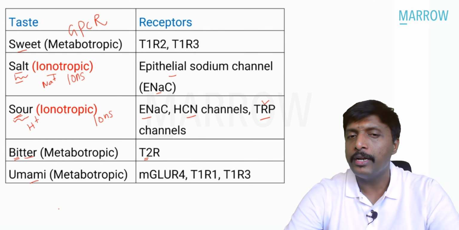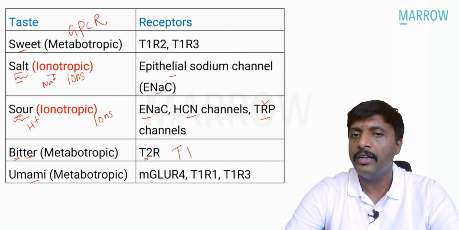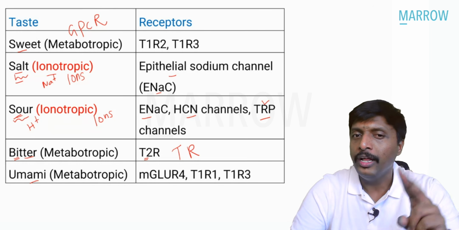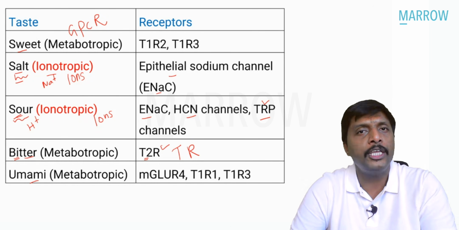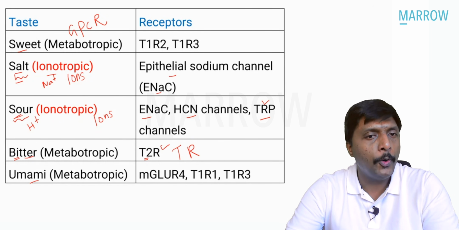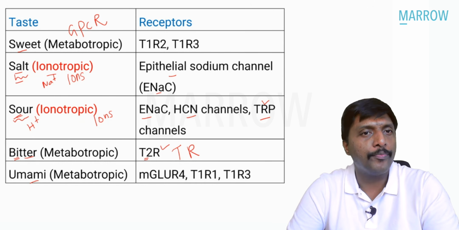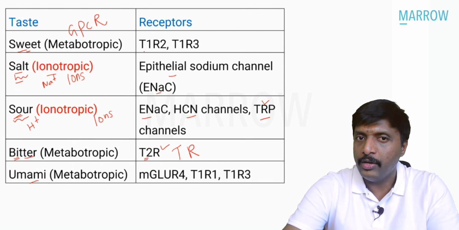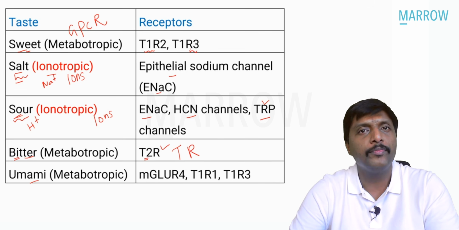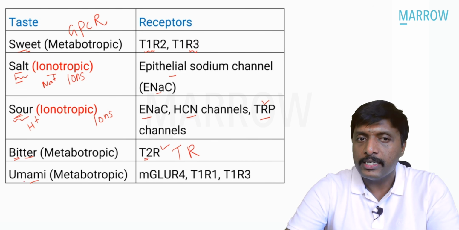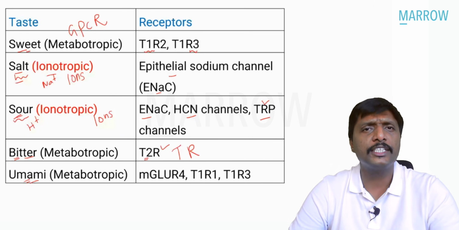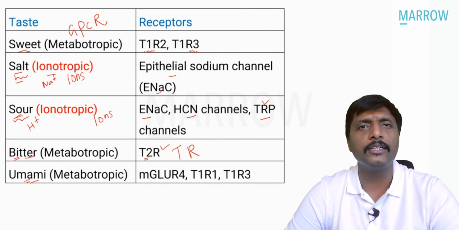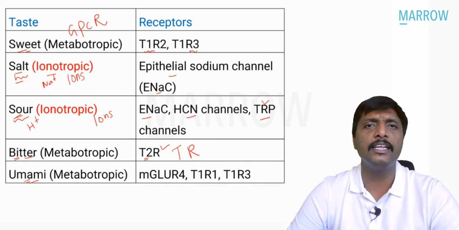T2R. It's a G protein coupled receptor. TR stands for taste receptor, my dear friend. Bitter, bi, 2, T2R. So salt over, sour over, bitter, bi, T2R. What about sweet, sir? You can remember the taste receptors T1R2, T1R3. What about umami, sir? Remember this umami taste sensation, even first year MBBS university exams, they are asking this question. It is very, very important these days.